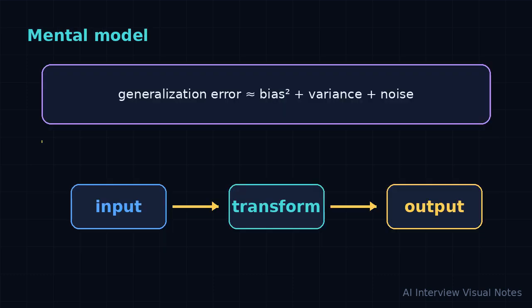The mental model or formula for this topic is generalization error almost equal to bias squared plus variance plus noise. Treat the formula as a compression of the idea, not as the whole answer. Walk through each part slowly. Explain what the inputs are, what gets transformed, and what output we care about. Then connect the symbols back to intuition. If someone forgets the exact notation, they should still remember the flow.